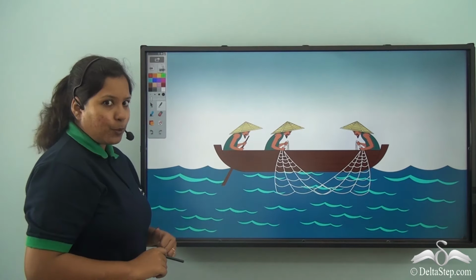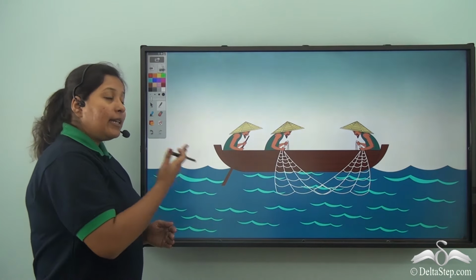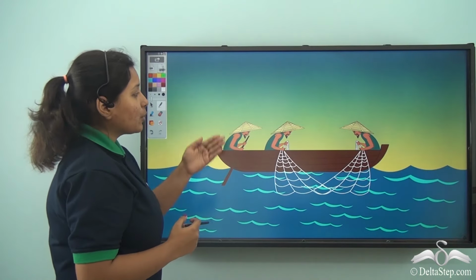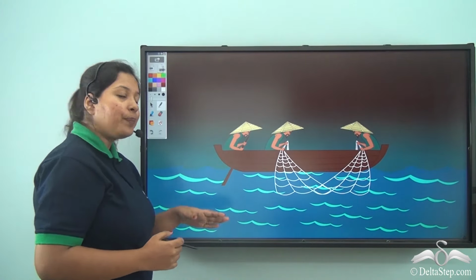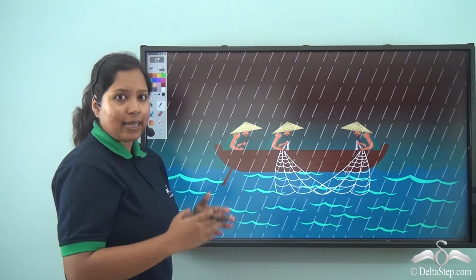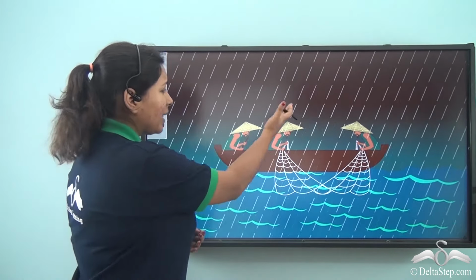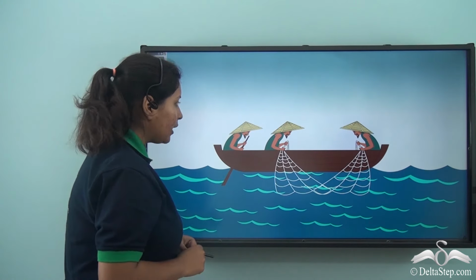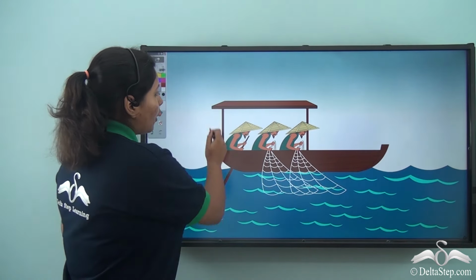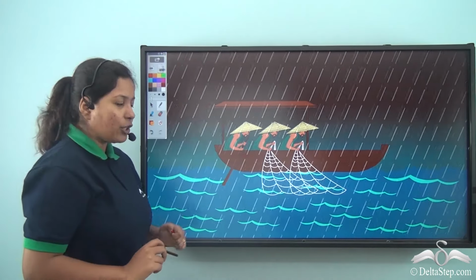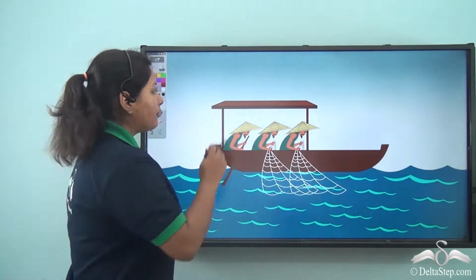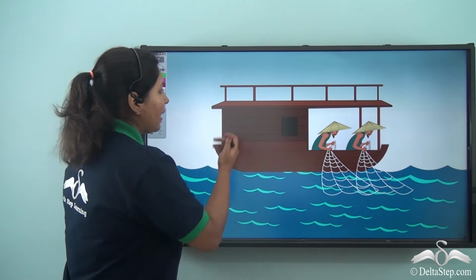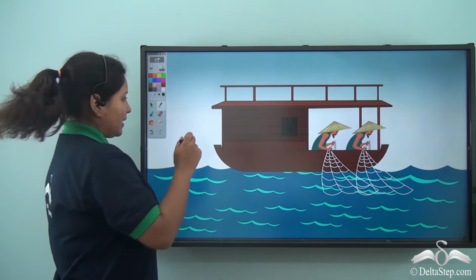How did a houseboat come into existence? In earlier days, fishermen used to go for fishing and they used to catch fish and come back home taking around 10 to 15 days time. But during that time they had rainfall, because of which they had a lot of difficulty. So what did they think? They thought of creating a house-like structure on top of their boat. Finally, they were saved from the bad weather condition and a houseboat was created.